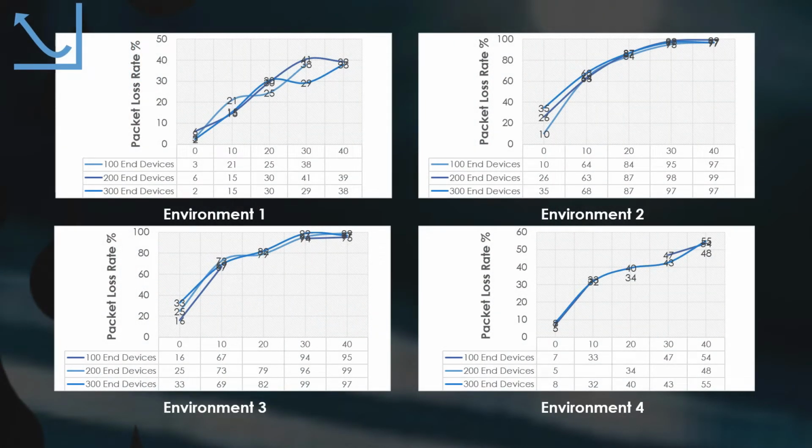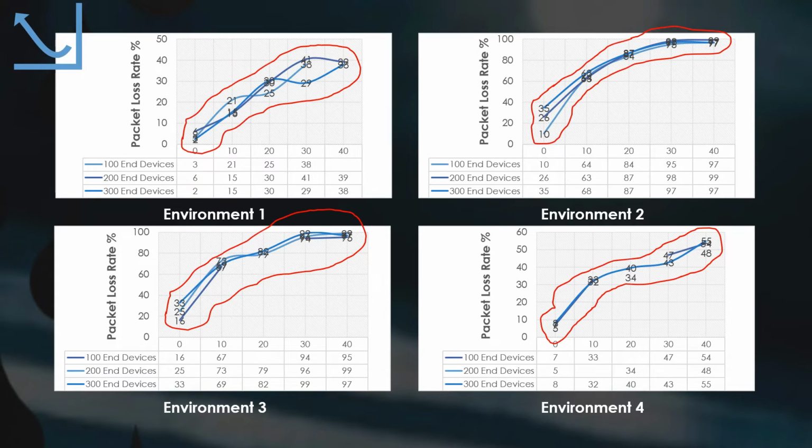As for packet loss rate versus the number of jamming devices, we can see that when the number of jamming devices increases, the number of packet losses will increase also. All environments will face the same consequence. When more jamming devices are deployed, it will cause more collisions and disruption with the end devices.